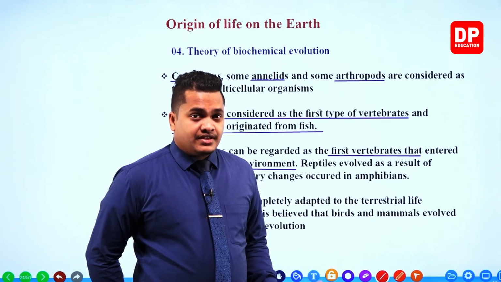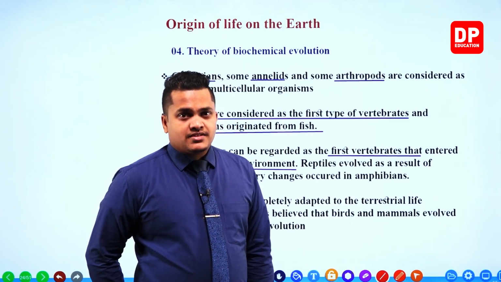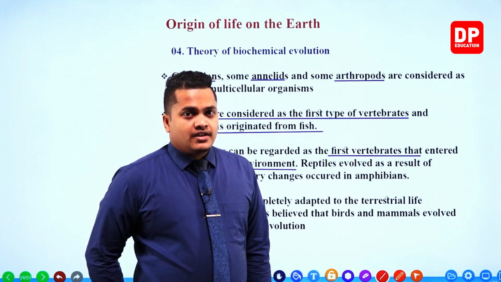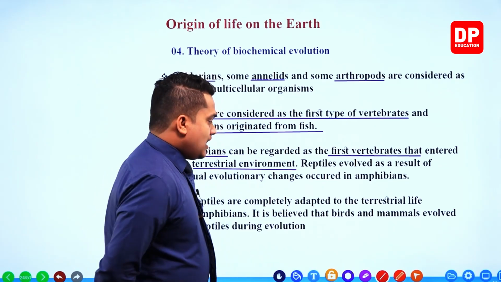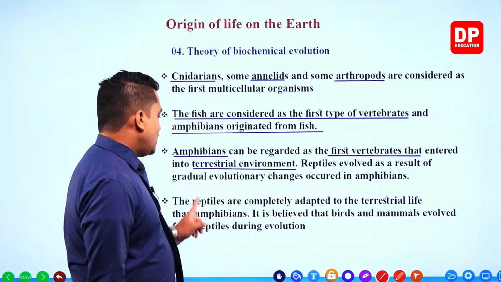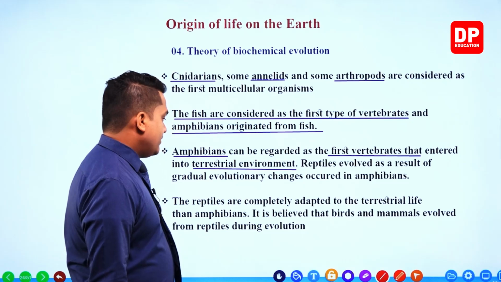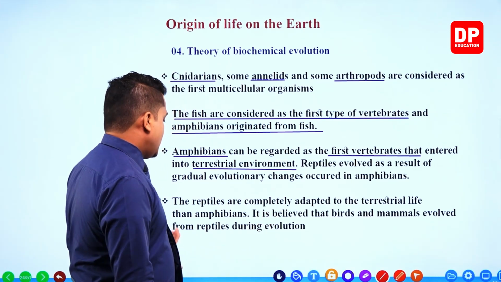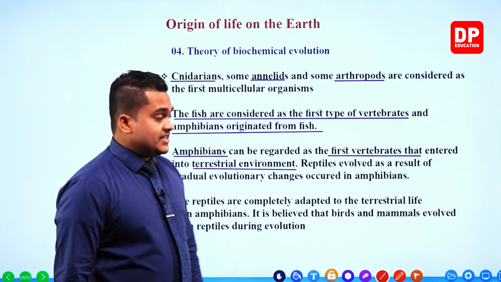After the reptiles, birds evolved, then after that, mammals. So mammals are the final form of vertebrate. So this is the order.